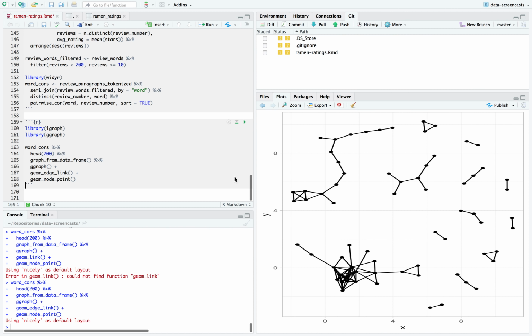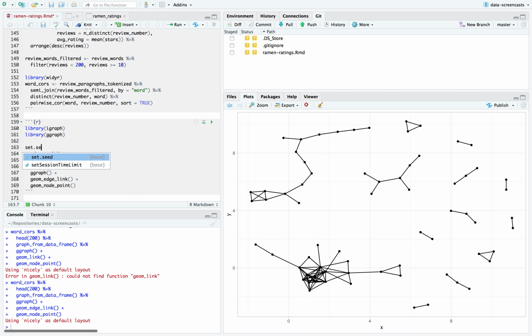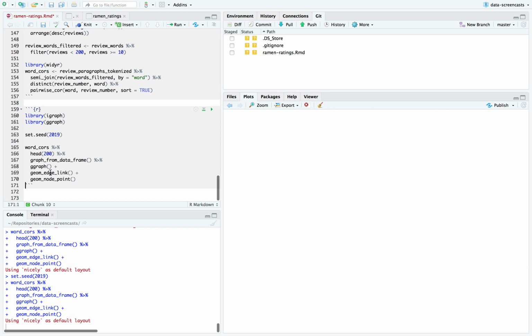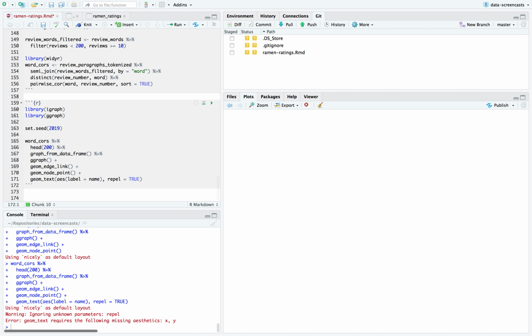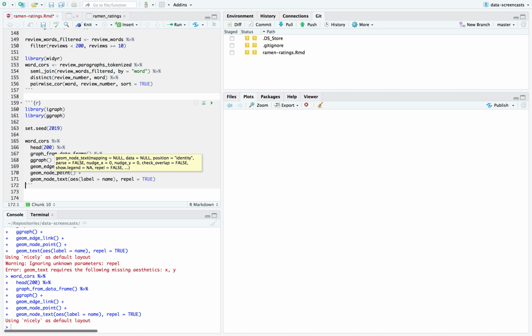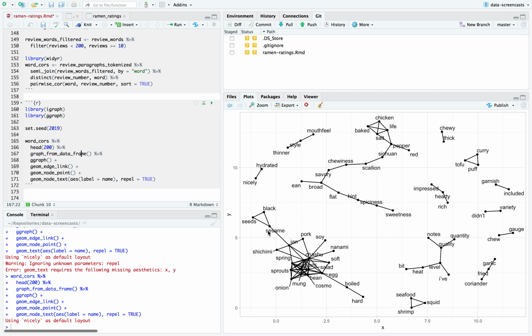Here's our graph so far. I almost always set seed. It doesn't look like much yet, does it? Give it a minute. And I'm going to add geom text, aes label equals name, vjust 1, hjust 1. I'm actually going to do it a little differently. I'm going to go with repel equals true. Geom node text. Here it is. I'm a little out of practice with this.